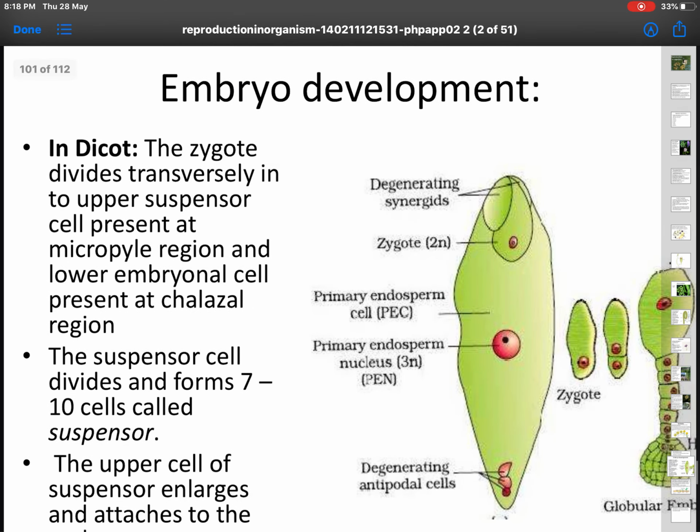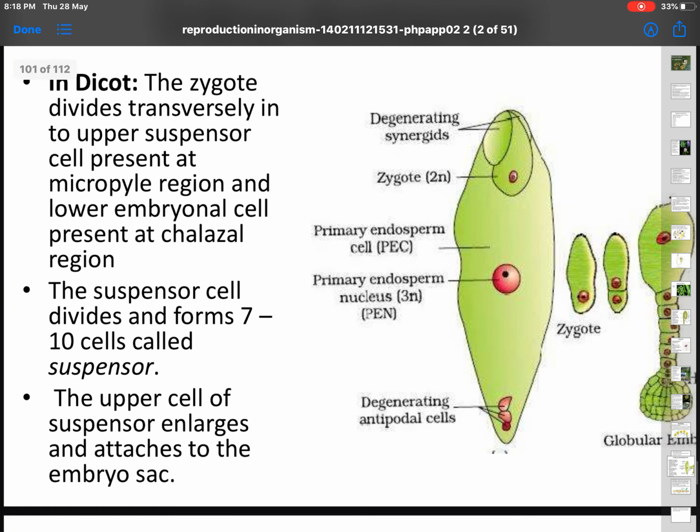Now look at the development of the embryo. In dicots, the zygote divides transversely into an upper suspensor. Look at this portion, the suspensor.